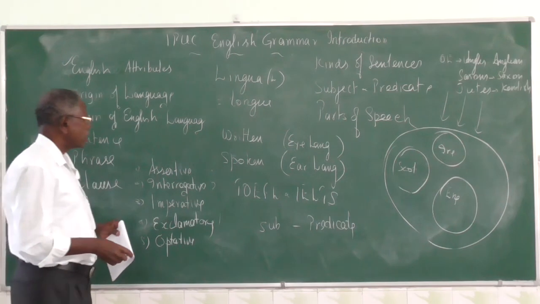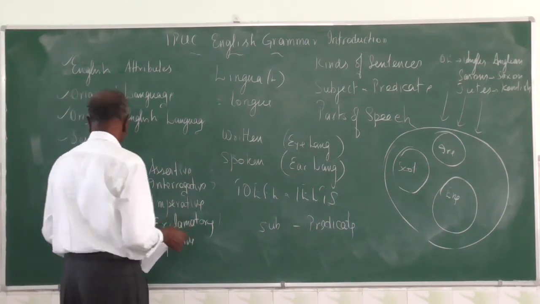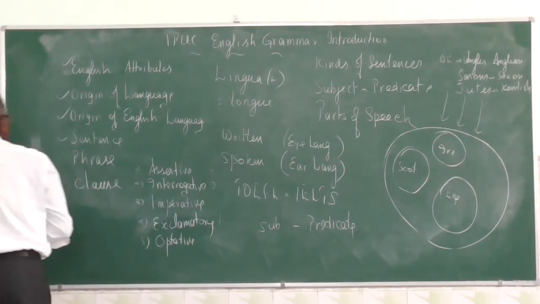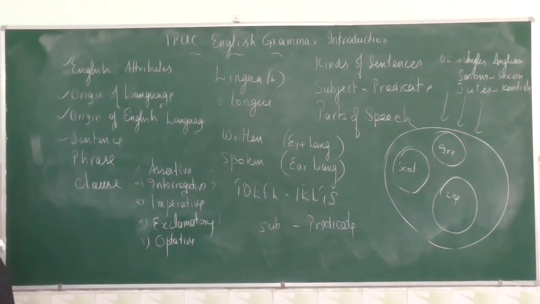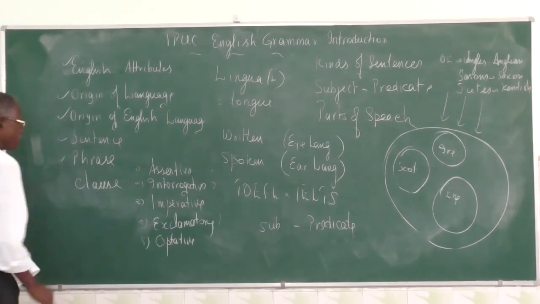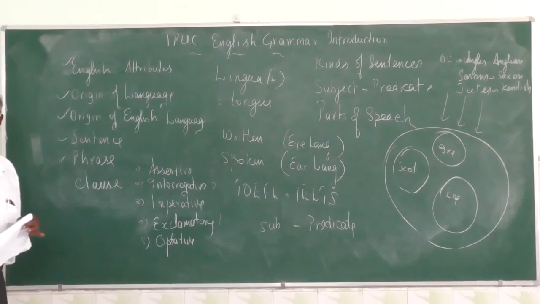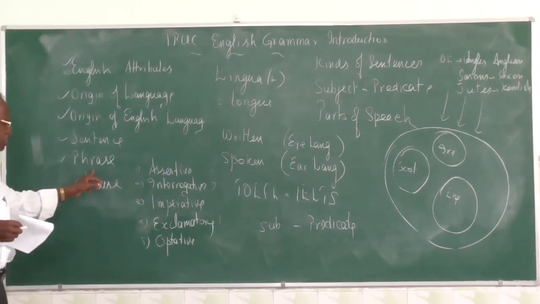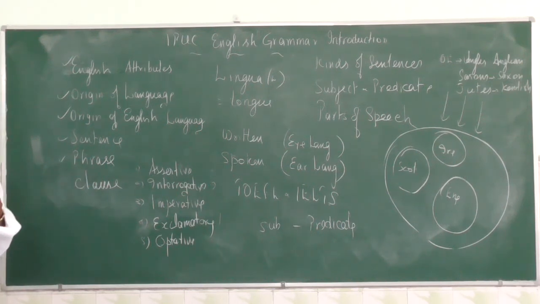Next, something about the phrase. You must know what it is. So, what is the phrase? It is a group of words which give some meaning but not complete meaning. It is a group of words which makes some sense but not complete sense. Okay.